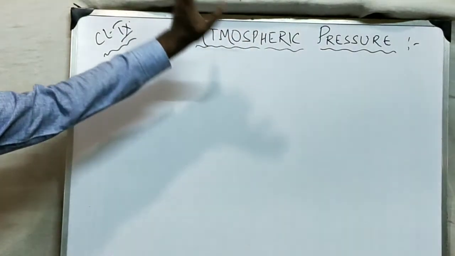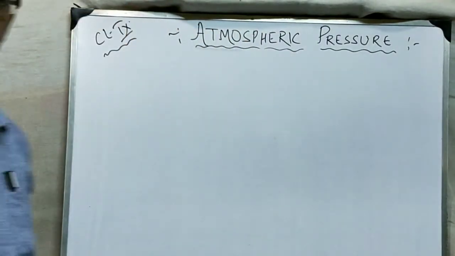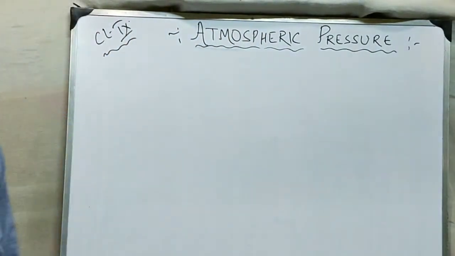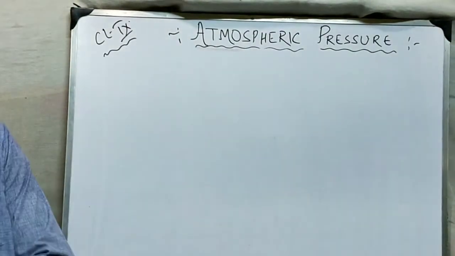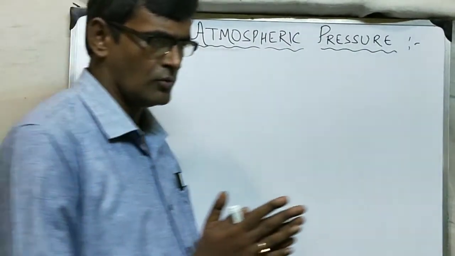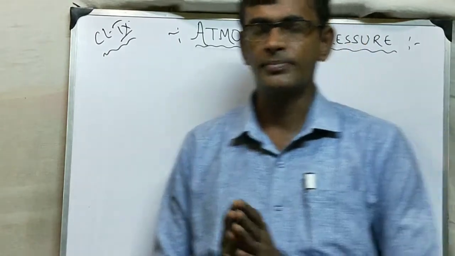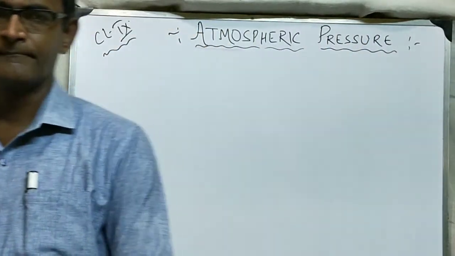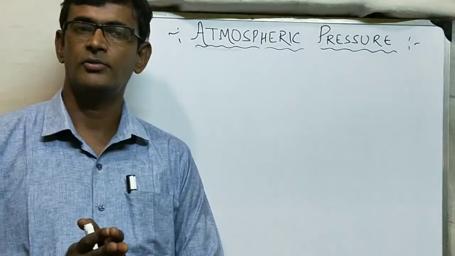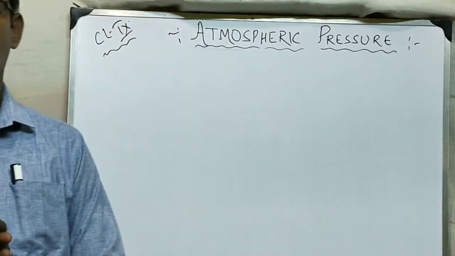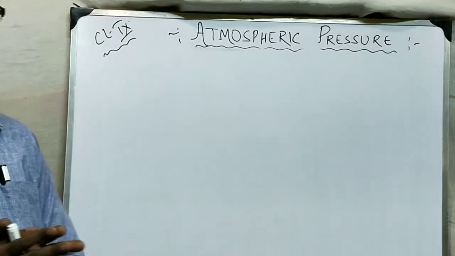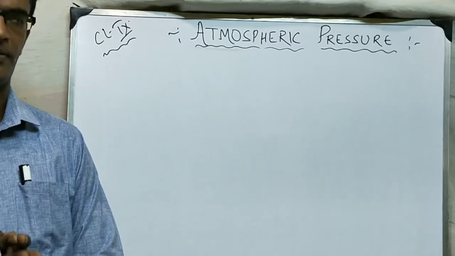So today we are going to start the second part of the chapter we started in the last class of class 9 physics, atmospheric pressure. In the previous class we discussed what pressure is. Pressure is thrust per unit area. All these things we have already discussed. Now we are going to study atmospheric pressure.